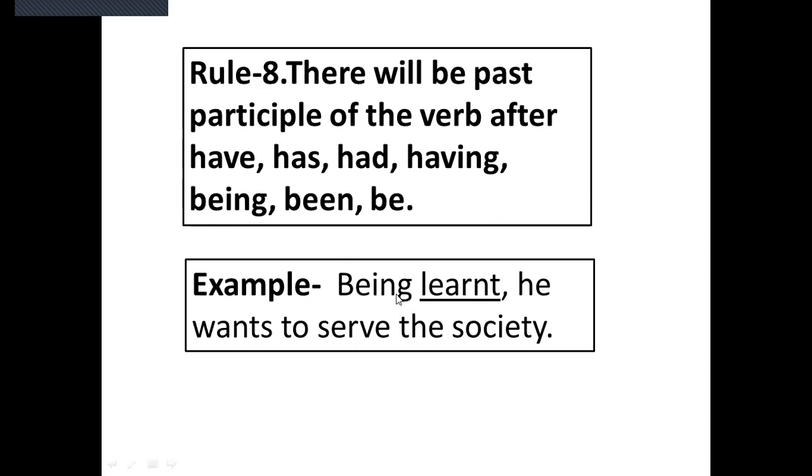So we have written the past participle word after have, has, had, having, being, been. Learned is a past participle word. So the correct sentence is being learned, he wants to serve the society.